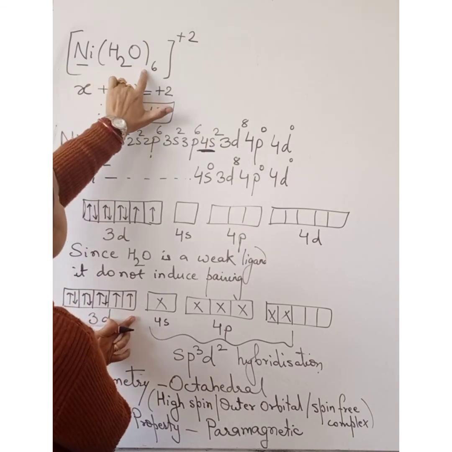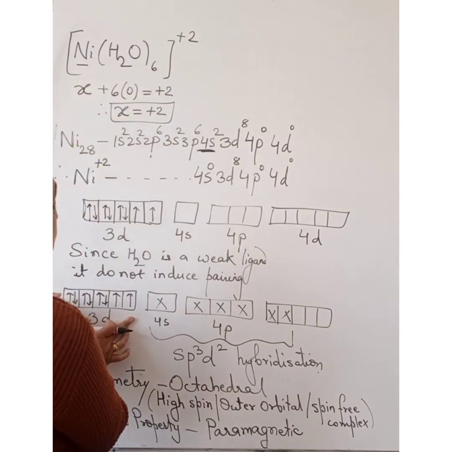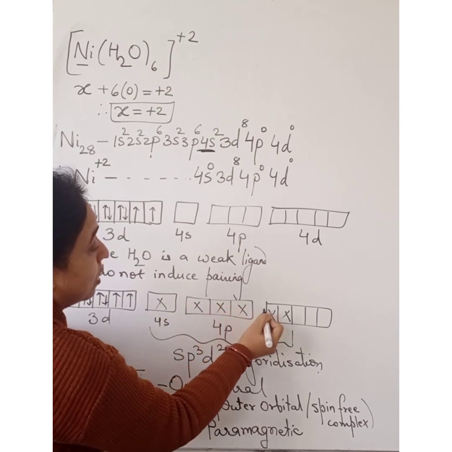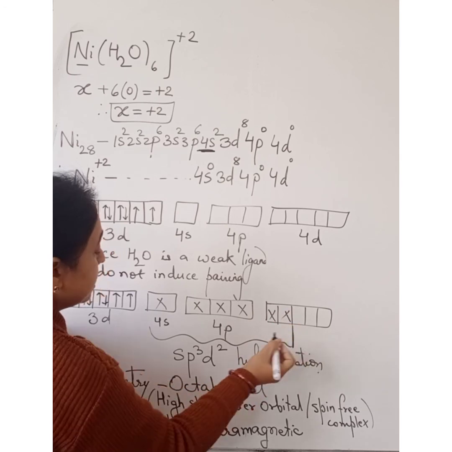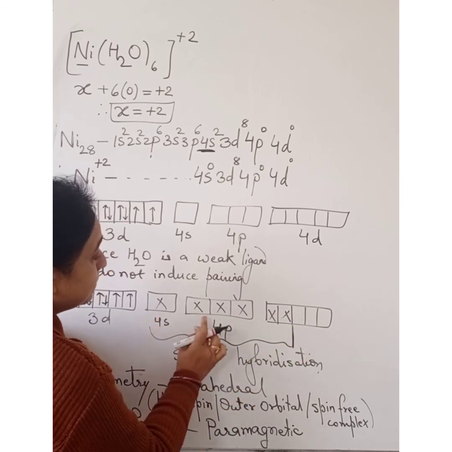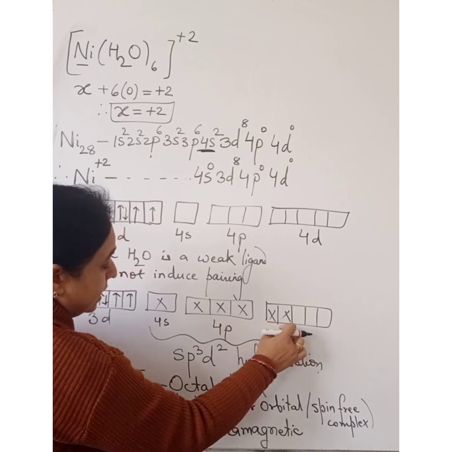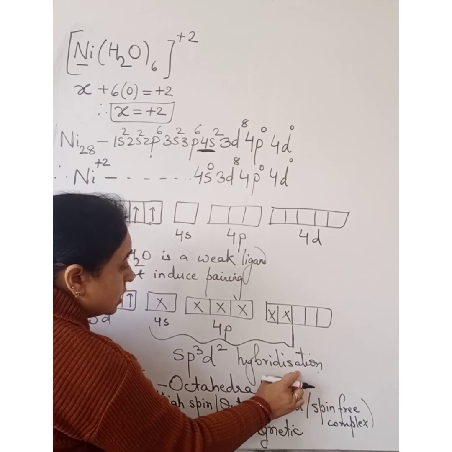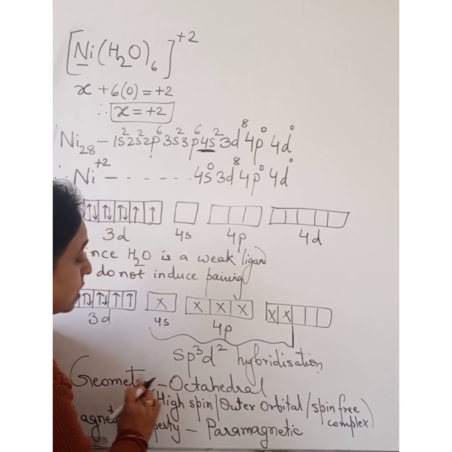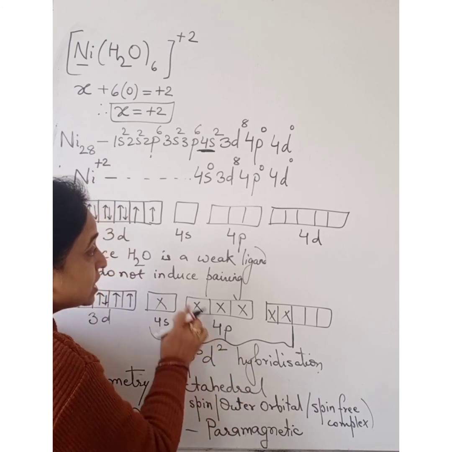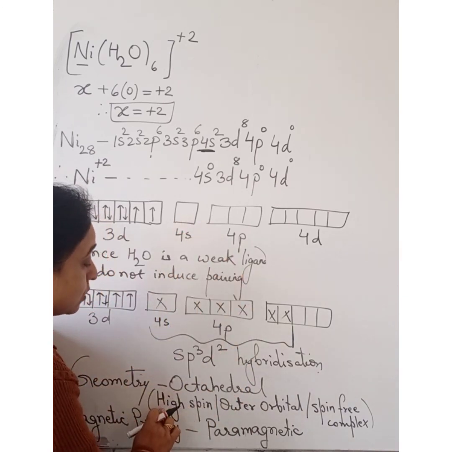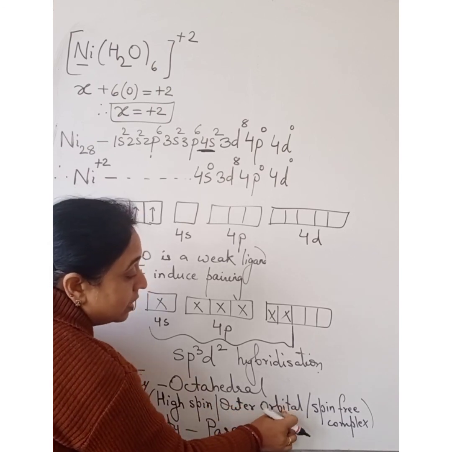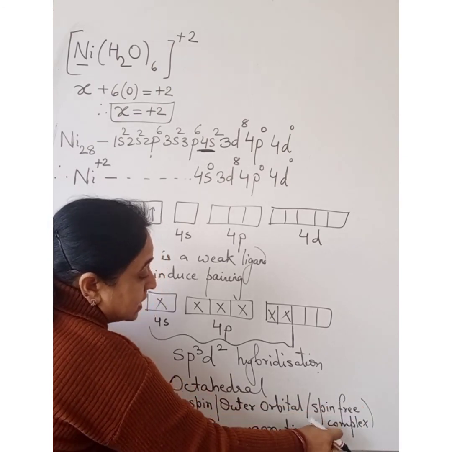Now nickel is bonded with 6 ligands. So these 6 ligands will occupy the vacant orbitals, resulting in one s, three p and two d, sp3d2 hybridization. So what is the geometry of this compound? Octahedral. This type of complex is also known as high spin or outer orbital or spin-free complex.